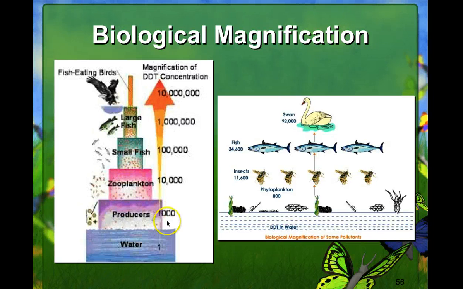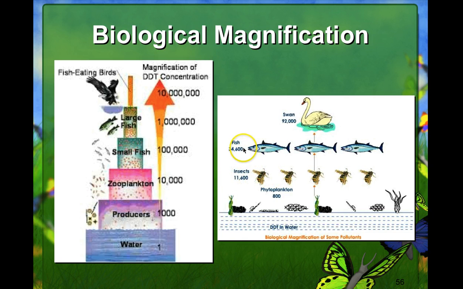So if you look at the images here, if we spray DDT in the water, that chemical goes into our phytoplankton. Each phytoplankton consumes a small amount. Well, the insects will then eat multiple phytoplankton. So however many phytoplankton they ate, they multiply that by how much chemical they had. So 800 phytoplankton gives us 11,600 insects that are now infected.